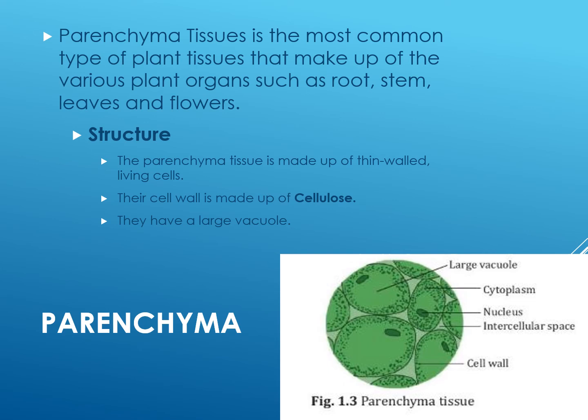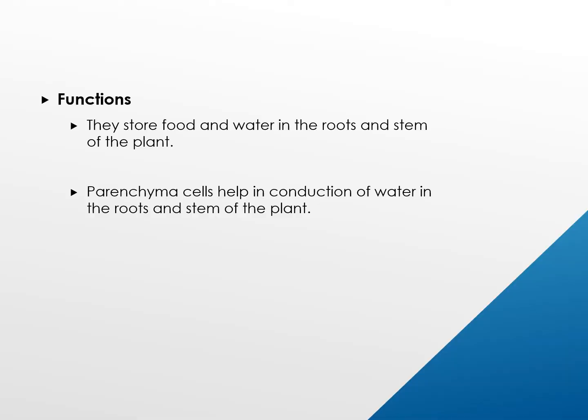Now, what are the functions of parenchyma tissues? So, number one function, they store food and water in the roots and stem of the plant. Parenchyma cells help in the conduction of water in the roots and stem of the plant. When parenchyma cells contain chloroplast, they help in the manufacture of food and are known as chlorenchyma.